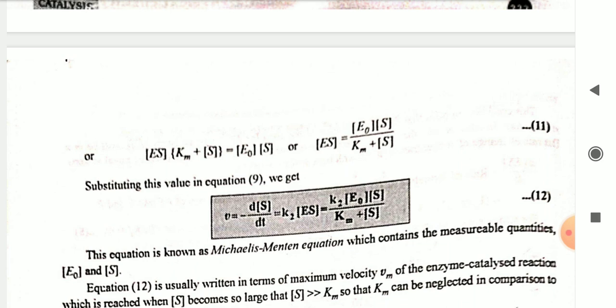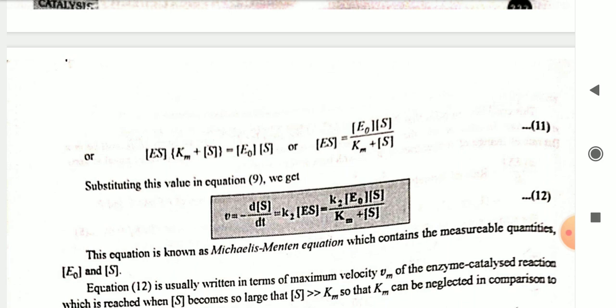Substituting this value in equation 9, we get V is equal to minus dS by dt is equal to K2 ES is equal to K2 E naught S by Km plus S, regarding equation 12.